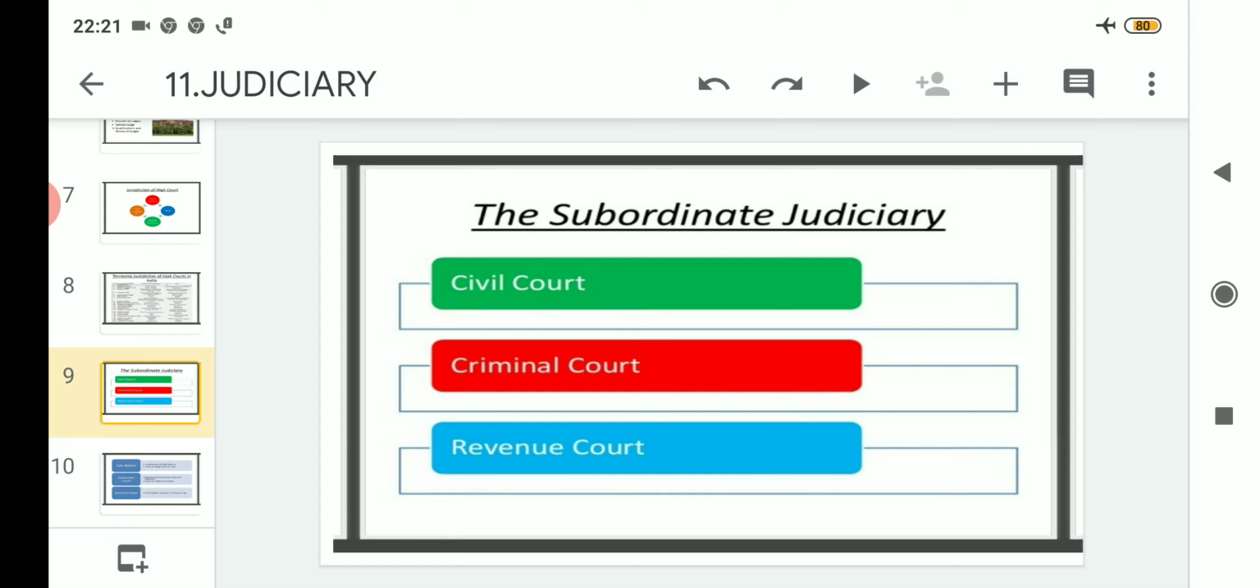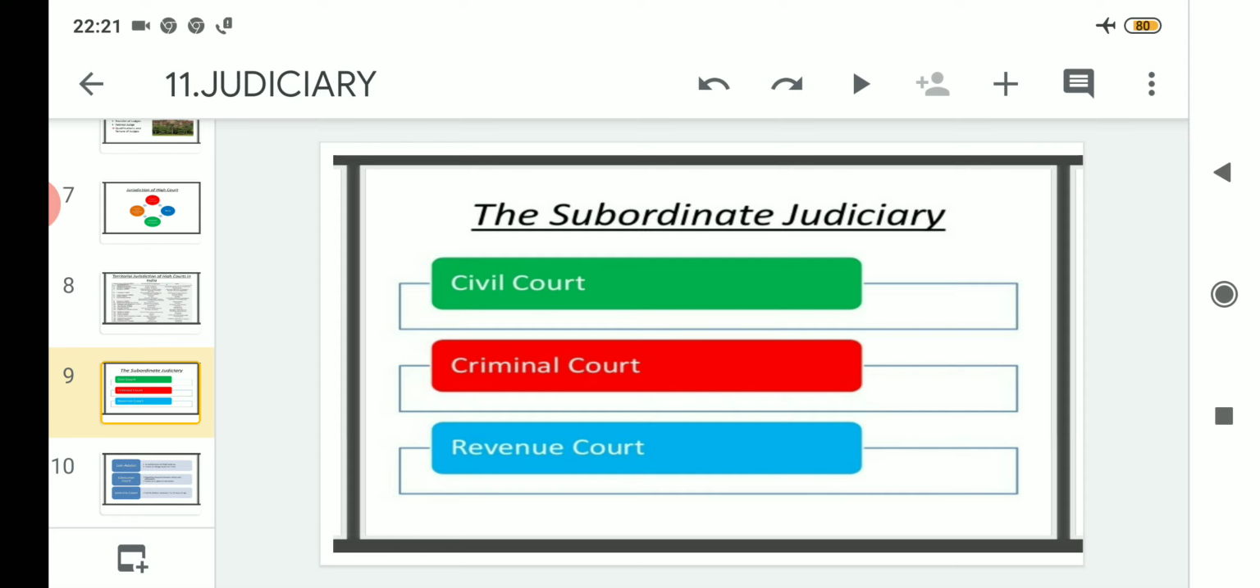Today we will discuss the subordinate judiciary. In order of hierarchy, the Supreme Court is the highest, then it is followed by the High Court, and then comes the subordinate judiciary, which may be known as the Session Court and the District Court.